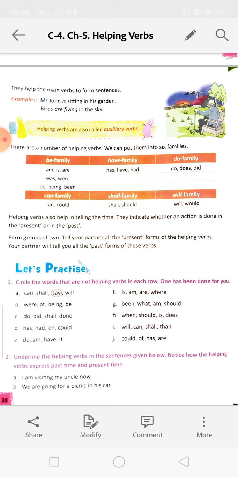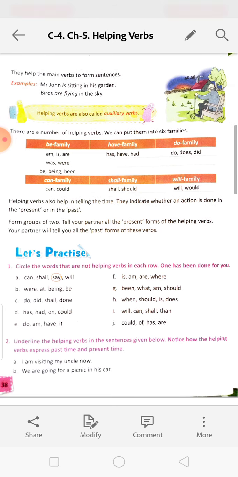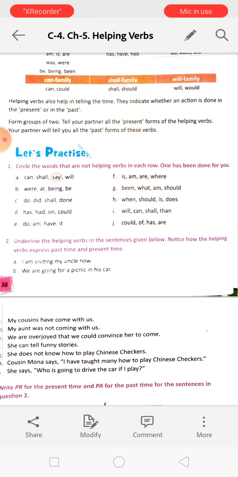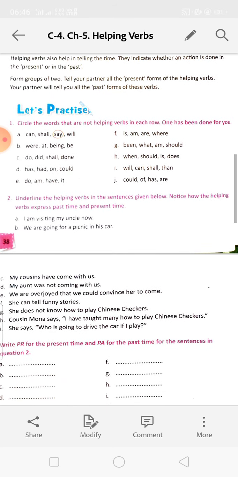Has, had, on, could. On you have to circle. Do, am, have, eat. Eat you have to circle it. And F to J you will do by yourself, and I will give you the answer key. We'll check then. Underline the helping verbs in the sentences given below.